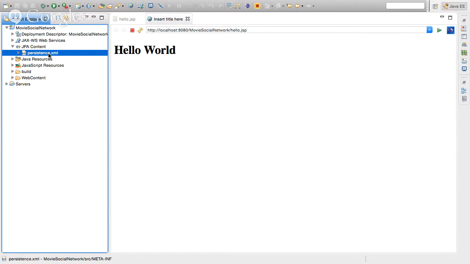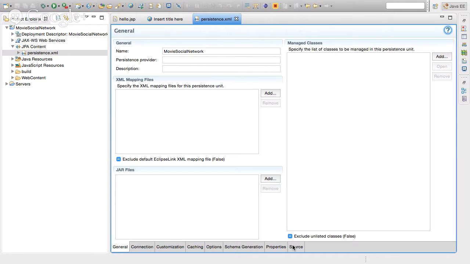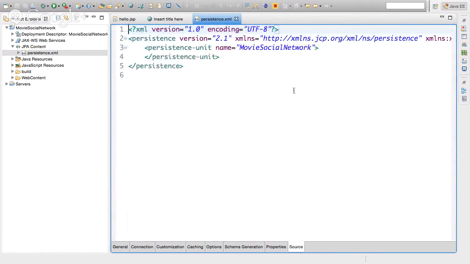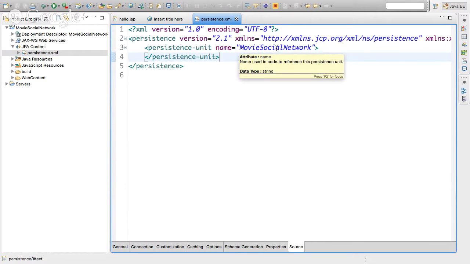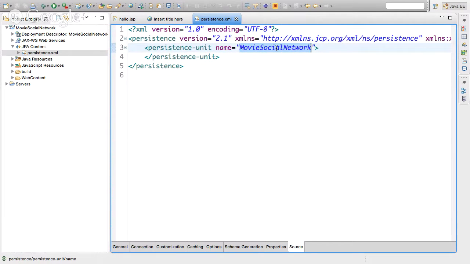This persistence.xml is where you configure your web application to say, hey, I'm going to connect using JPA, and this is where it's configured. If we double click that, right now it's empty. The configuration of JPA is done through this XML document, through what is called a persistence unit, where you put all the configuration.